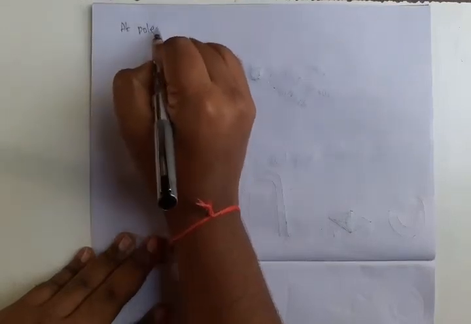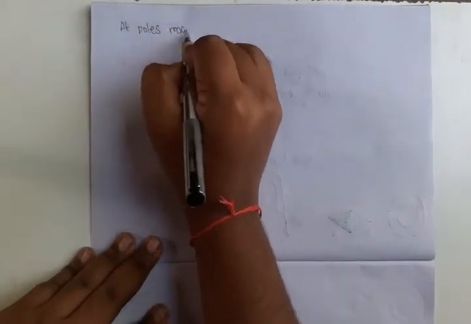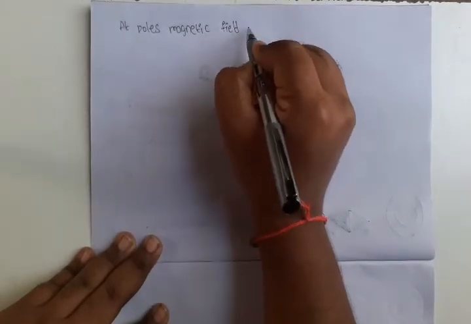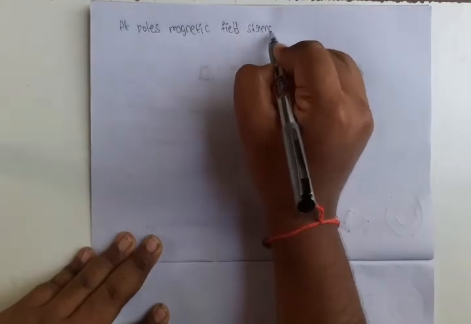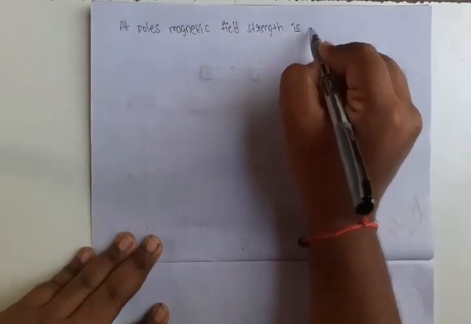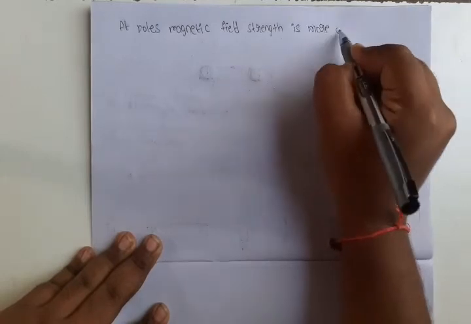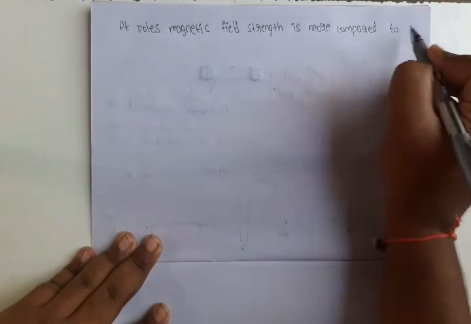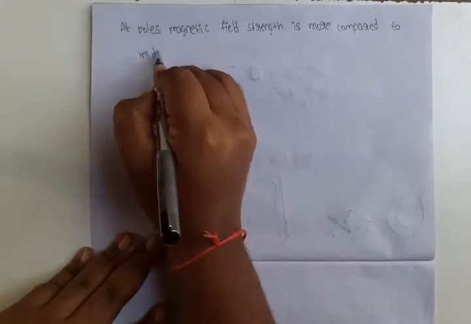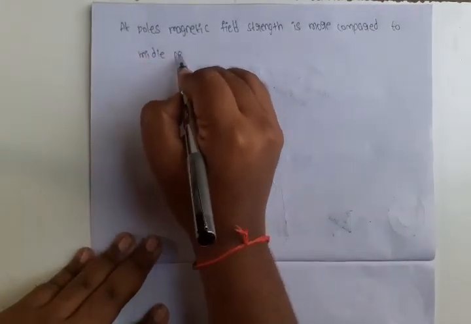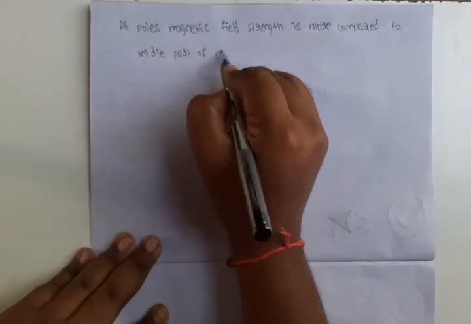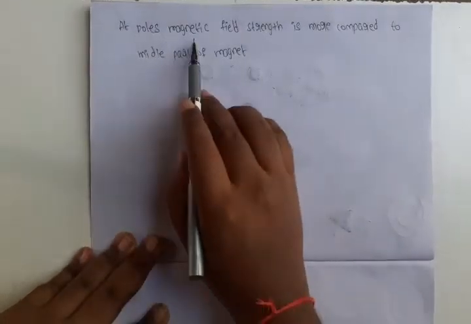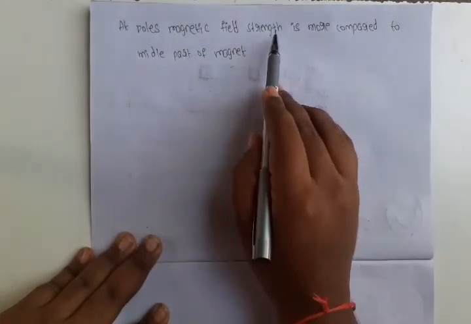At poles the magnetic field strength is maximum.